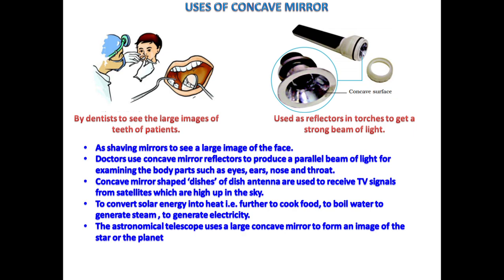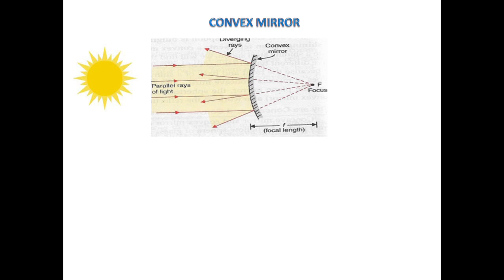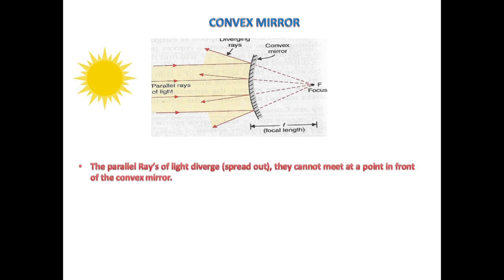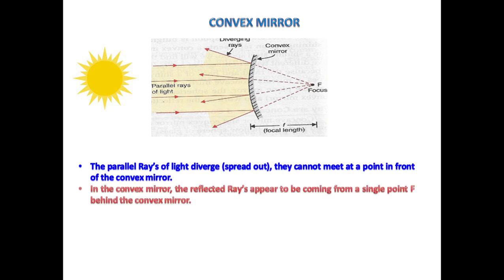So as we have learned completely about concave mirror, let us study in detail about convex mirror. As I have told you, the reflecting part of convex mirror is outside. Here you can see that the parallel rays of sunlight diverge, that is, spread out. They cannot meet at a point in front of the convex mirror. Please also notice that in the convex mirror, the reflected rays appear to be coming, they appear means it is imaginary, that they are coming from a single point F that is behind the convex mirror.